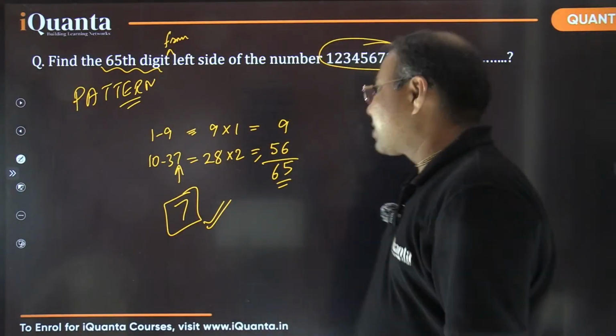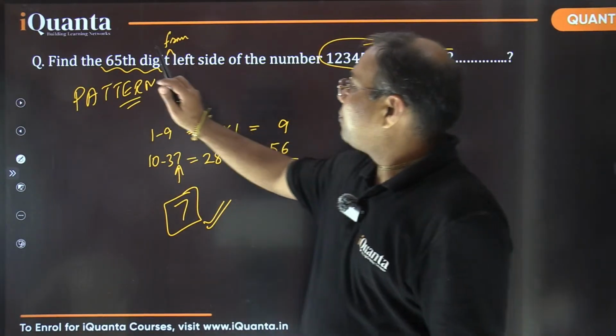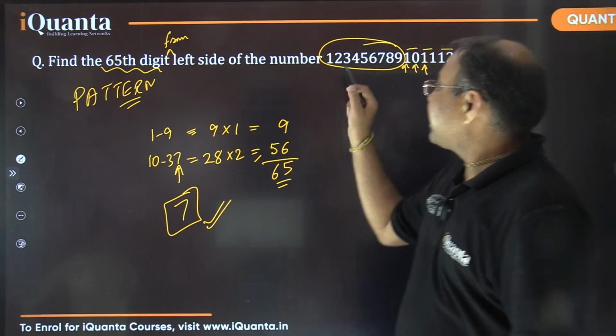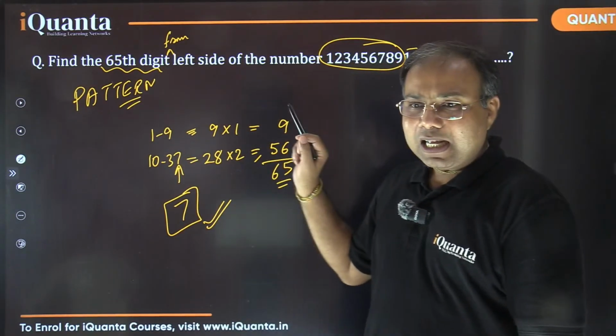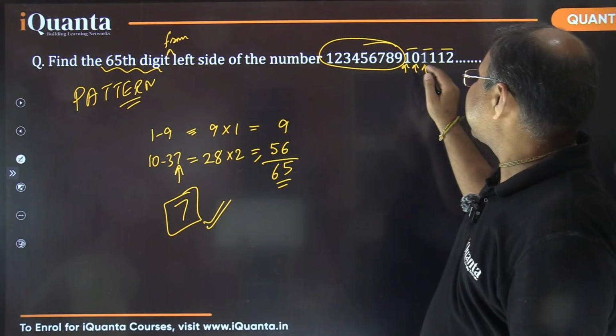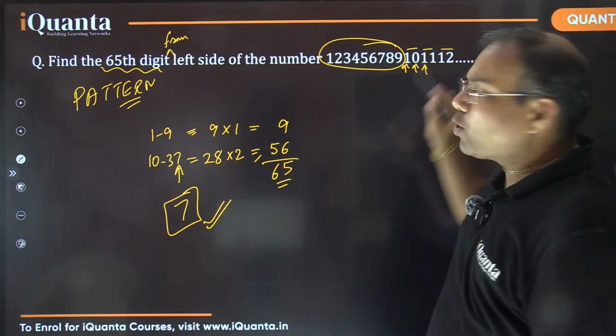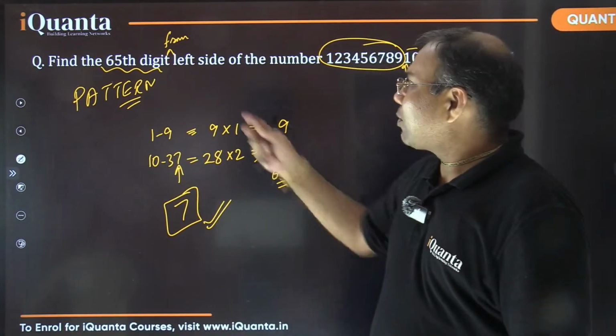I'm repeating once again. We were looking for the 65th digit from the left side, and I know that initially 9 numbers are there which are using only one digit. After that, we are having the numbers like 10, 11, 12 which are consuming two digits, right? So I need to count the total digits.